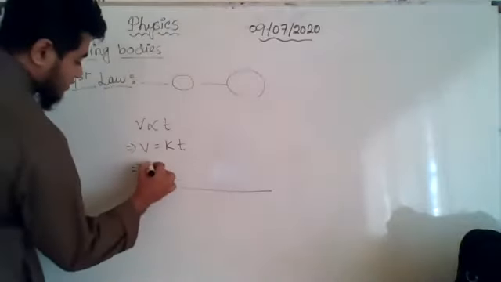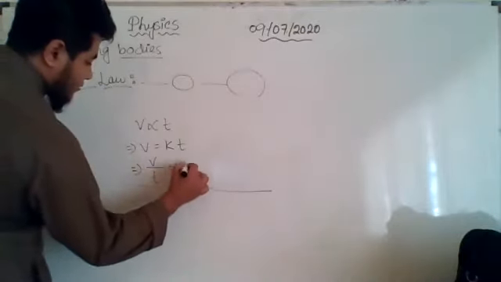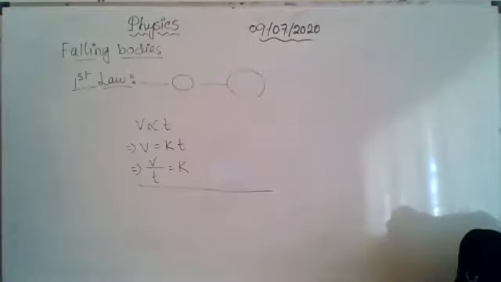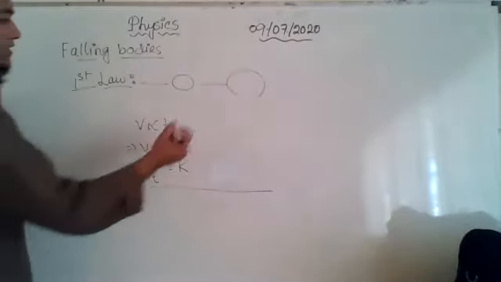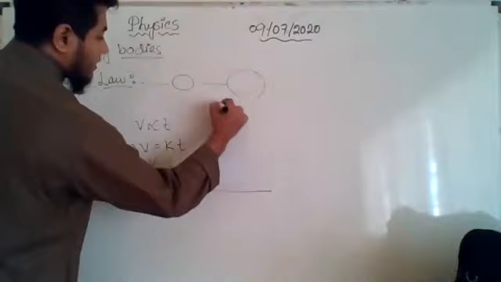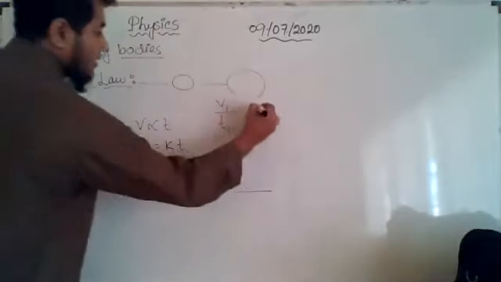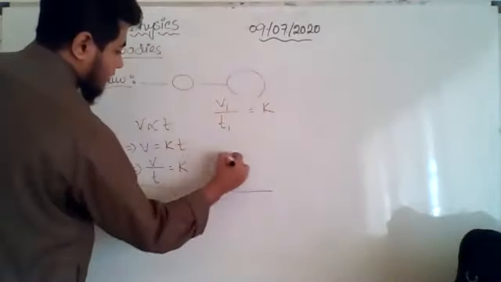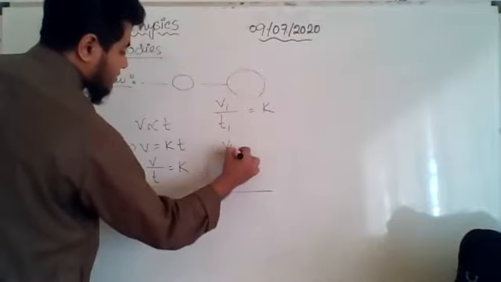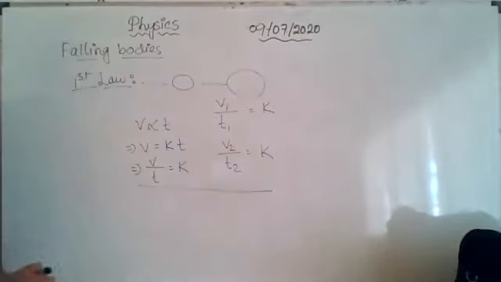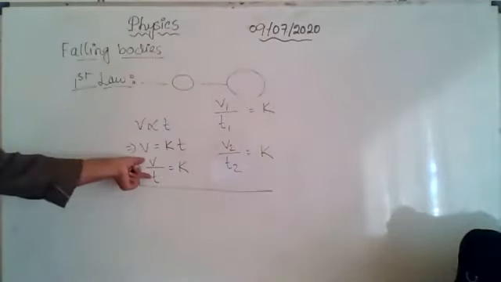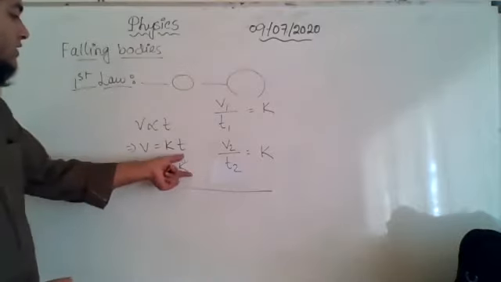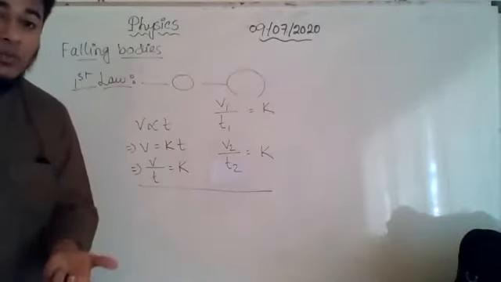So t, if I change this side, then it will be k. It is constant. So if I take, let us say for t1, I got the velocity v1, it will be equal to k. Let us say for t2, I got the velocity v2, it will also be equal to k, because the ratio of velocity and time is equal to a certain constant, and constant is what?